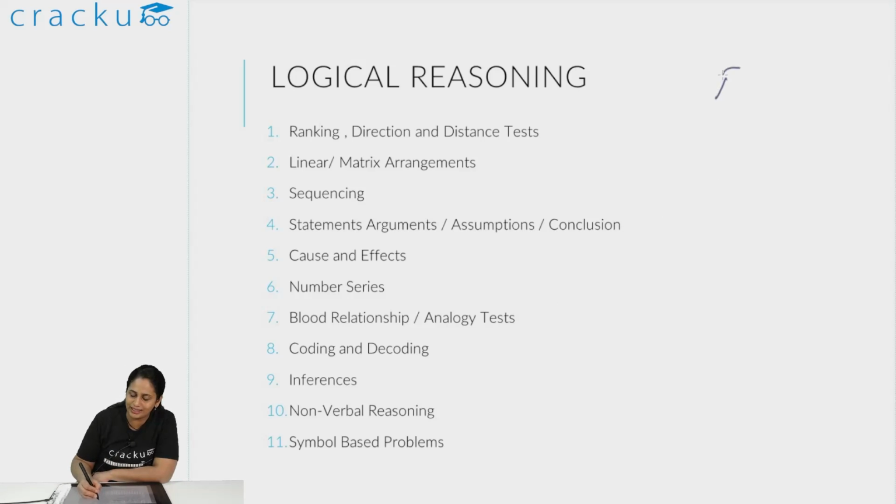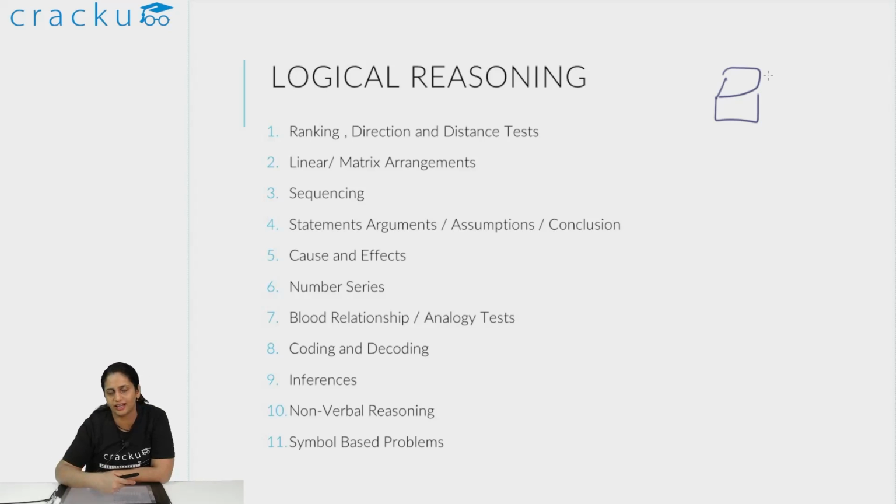So you will have dice given and you will have to figure out what would be the number opposite to this particular dice, or you will have some other figures given and you will have to figure out what the next figure in the series is. So it's mostly visual reasoning as such. Symbol-based problems are also essentially visual reasoning kind of problems. Symbol-based problems is basic coding and decoding of equations.